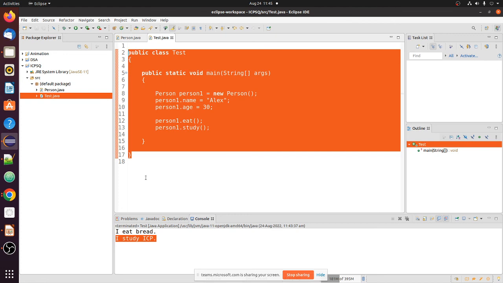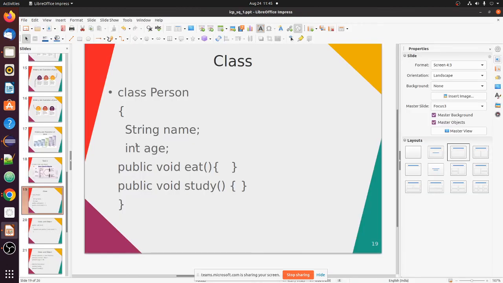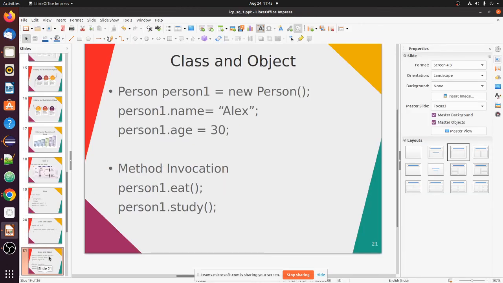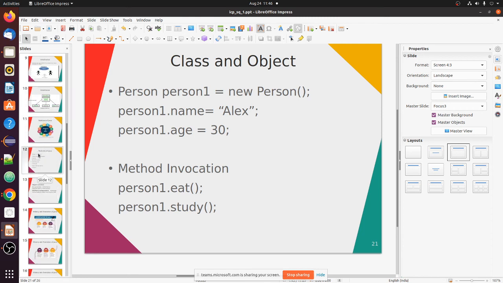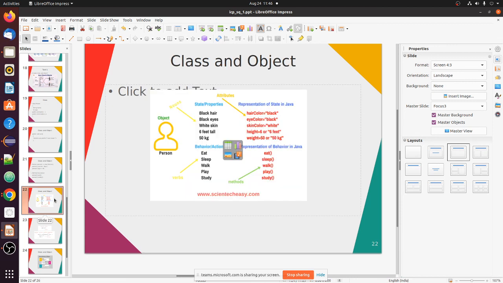Today you try to build this person object. And you prepare short notes on the features of Java. We have already discussed why it is called object oriented, why it is platform independent, and why it is robust. All these things, note them down, write them in a document and send it. Any doubt, any clarification you need?